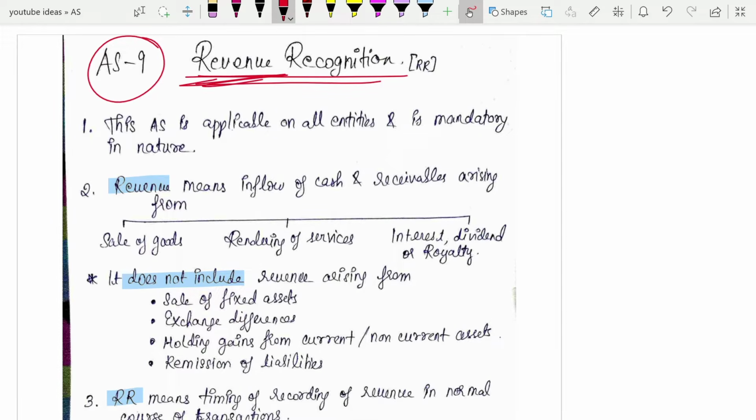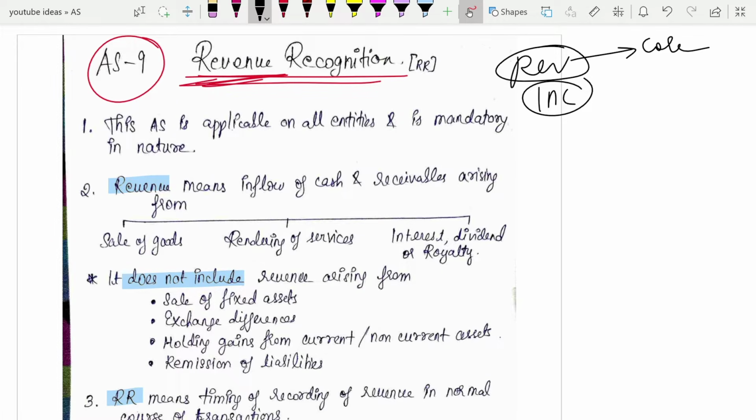So before starting with the standard, I would like to tell you what is the difference between revenue and income. Okay. So revenue is that part of the money that is being earned from the core business activity, whereas income is the money which has been earned by the company through different forms. So if you are getting some money using the core business activity, that will be named as your revenue. Income includes all the sources, including whatever money you are getting from core business activity and from other sources also. So all those included will become your income.